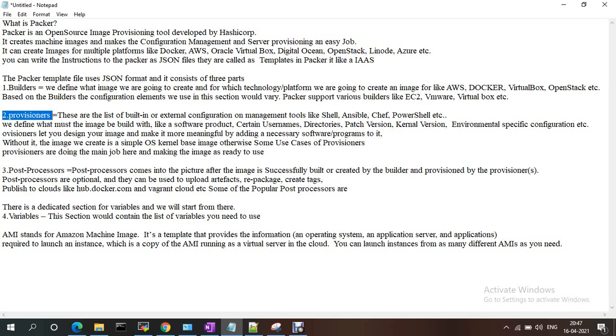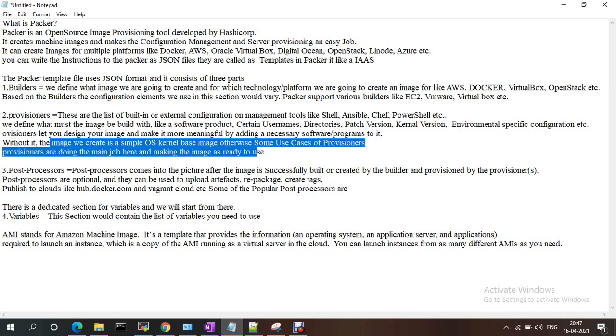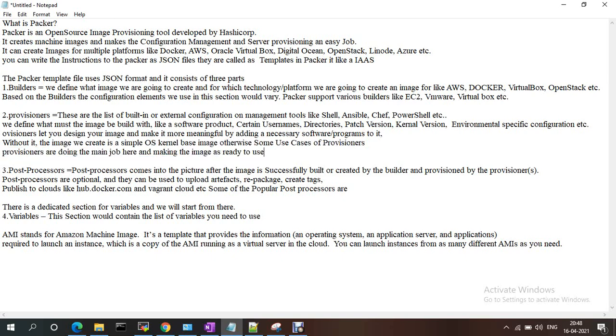In the provisioners we can use external configuration management tools like shell, Ansible, and Chef; we can integrate with all of them. In the provisioners we define what must be built into the image, like software products, and creating certain usernames and directories. Without that, the image created is a simple OS kernel image. If we don't provide any tasks, it will be a simple OS image. The provisioner's main job is to make images ready to use.